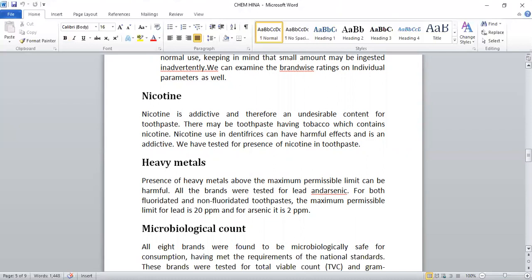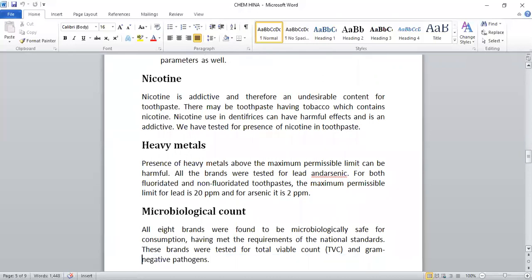Nicotine is addictive, and therefore an undesirable content for toothpaste. We know that very well. There may be toothpaste having tobacco, which contains nicotine. Nicotine used in dentifrices can have harmful effects and is addictive. We have tested for brands of nicotine in toothpaste.